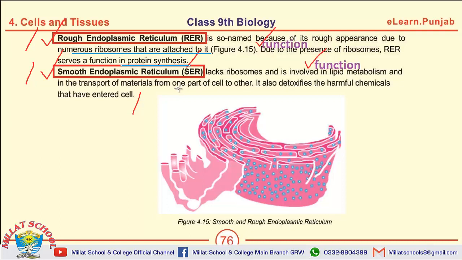Rough endoplasmic reticulum has the function of protein synthesis, and the smooth endoplasmic reticulum lacks ribosomes. And the main function of smooth endoplasmic reticulum is to detoxify harmful chemicals.